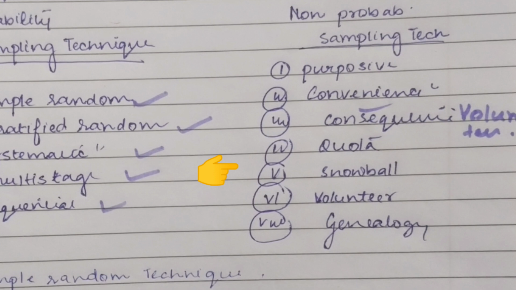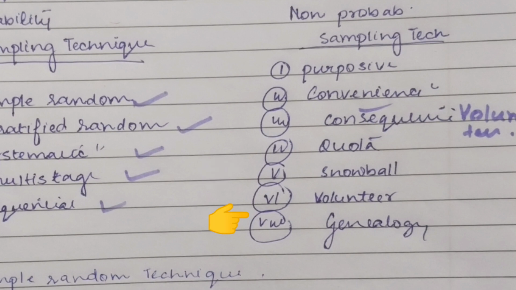I am giving you one example. Suppose we are not finding the address of our college. We ask one person, they show us the direction. Then we go there. Then we ask another person. There we get another direction, and in that way we reach the college. In the same way, locating the initial subject and then taking assistance from the subject to identify people with a similar trait of interest.